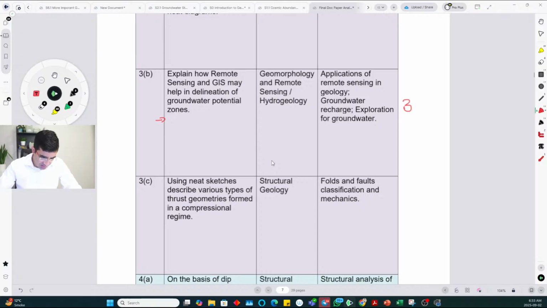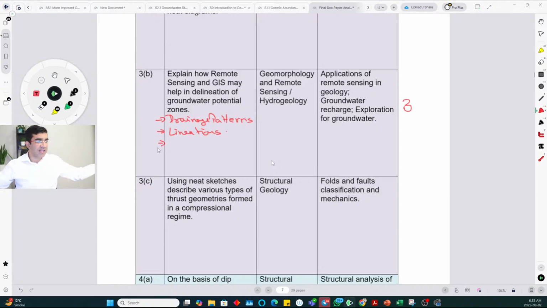But you can think of it like this: when you're discussing these groundwater zones, you will see certain lineations, for example, drainage patterns, which you can observe from remote sensing, just from the sky. Basic lineations in hard rock terrains, the groundwater may only be found, for example, in fault zones.